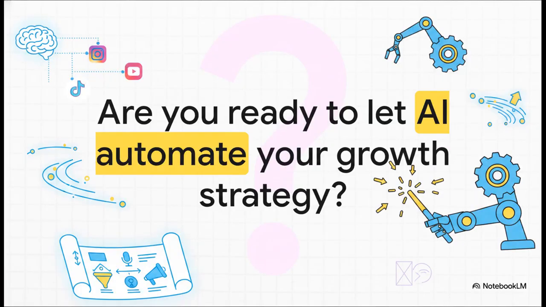We've explored a truly incredible framework today. From programming an elite AI persona to decoding deep psychology, engineering those scroll-stopping hooks, and finally scaling it all into an automated content machine. This 7-step blueprint completely takes the guesswork out of audience building. So knowing that this level of strategic automation is literally just a few perfectly crafted prompts away, I have to ask, are you ready to finally let AI take the reins of your social growth?